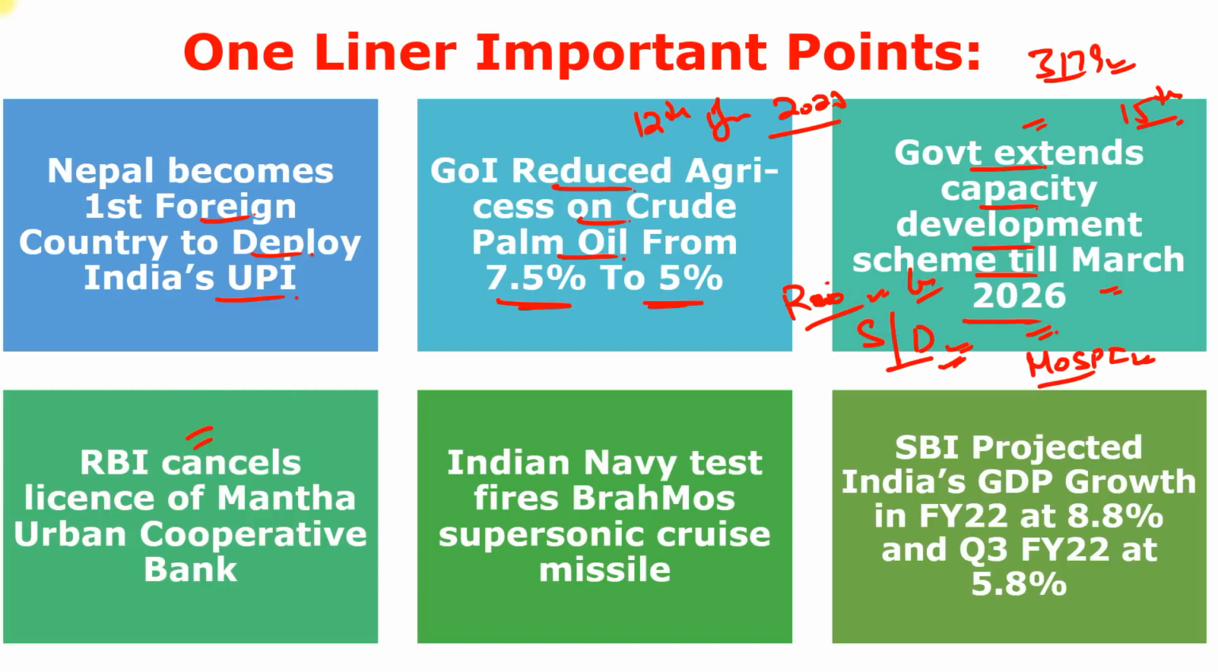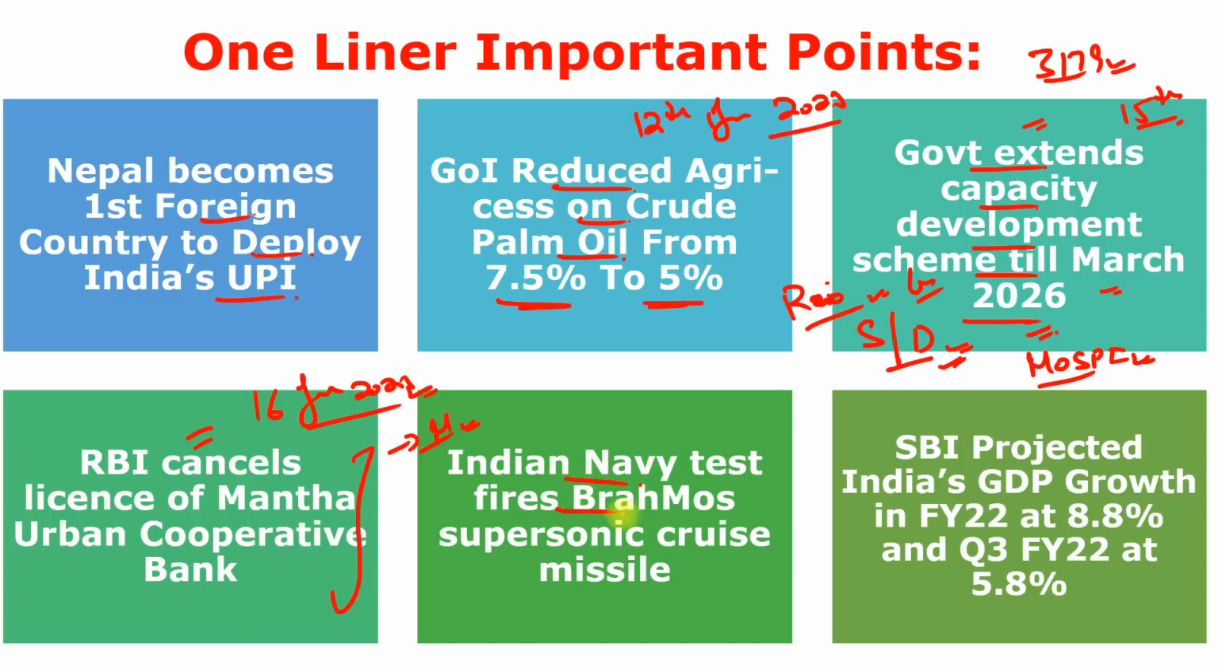Next, RBI cancels license of Mantha Urban Cooperative Bank. This urban cooperative bank belongs to Maharashtra, and in this regard, the bank ceases to carry on banking business with effect from February 16th, 2022 to safeguard the interest of its depositors.